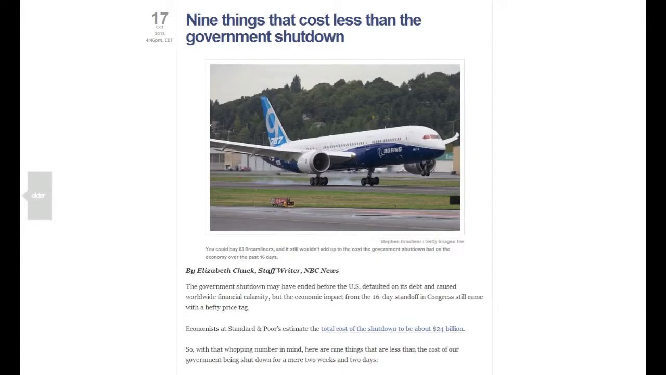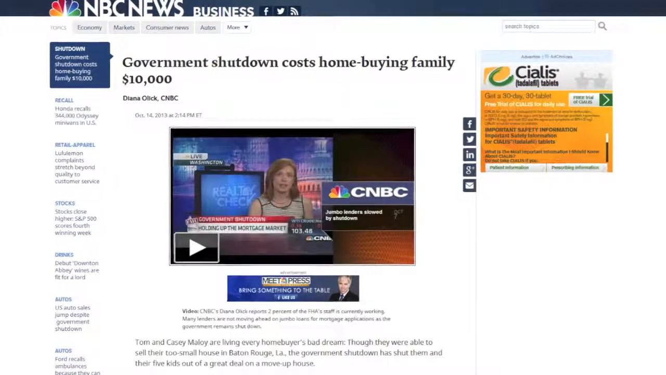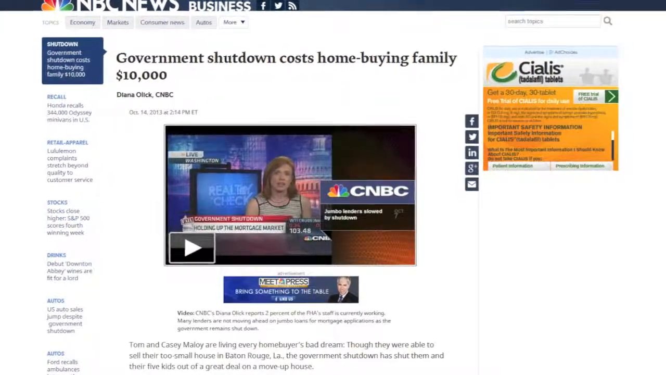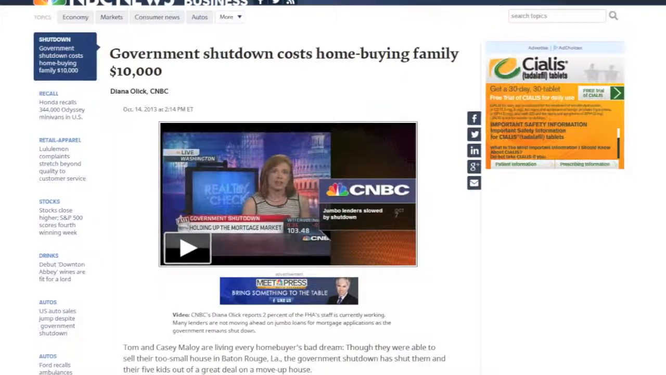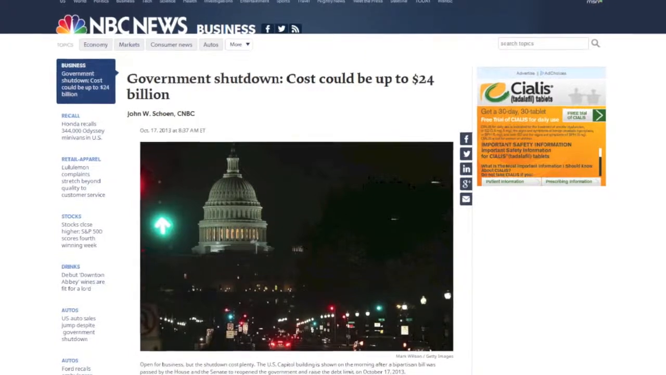The similarities of these three articles show NBC's constant bias away from the conservative viewpoint. They keep coming back to the cost of the government shutdown and emphasize only the negative aspects of it. Their titles seem to appeal to the lower class of citizens, for whom money is an issue. They are also trying to influence people's views through these articles.